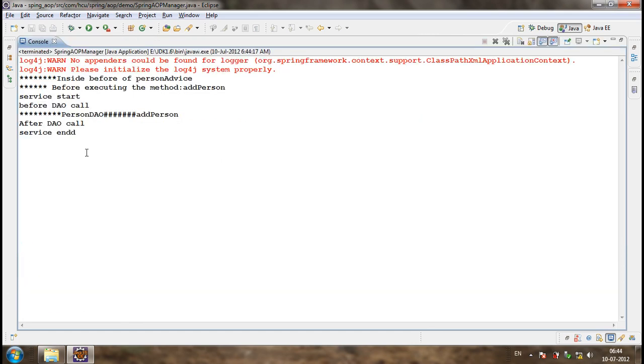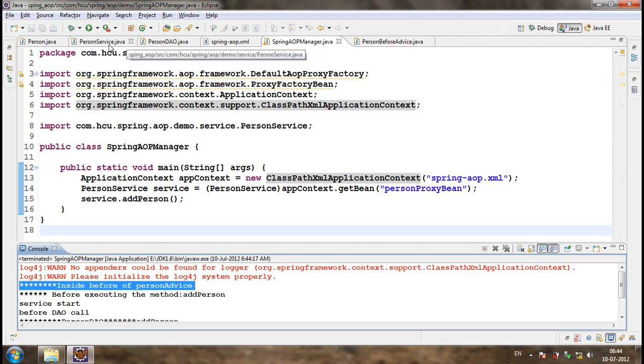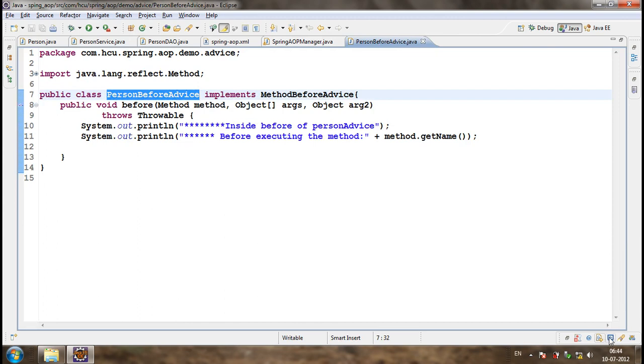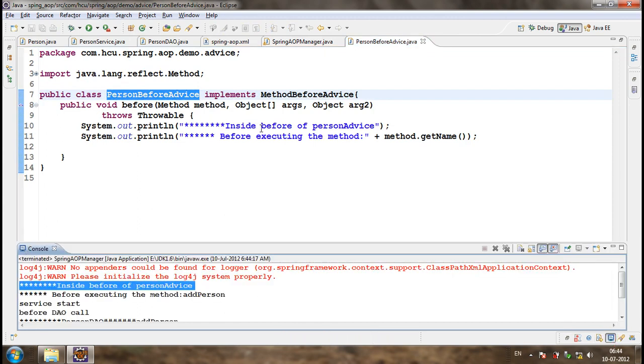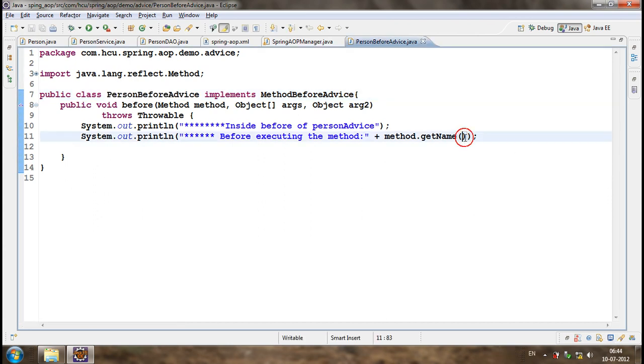Now if you see here, first before person advice is being called. Okay, before person advice is being called. So first let me see the order where it is. The person before advice, before person advice, then before executing the method add person. Let me write even the class also so that you can understand it better.